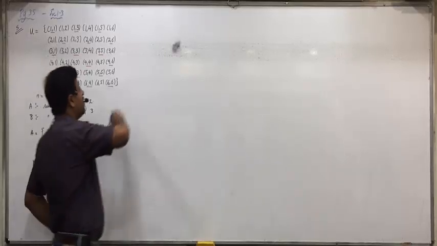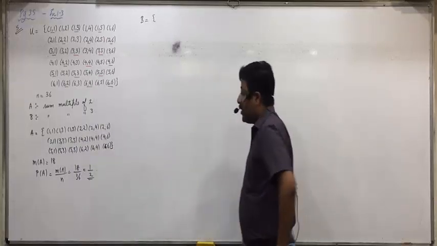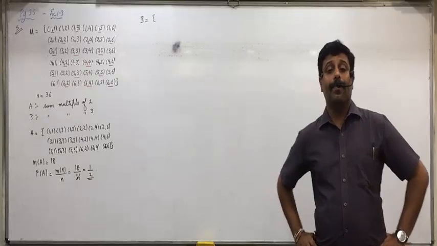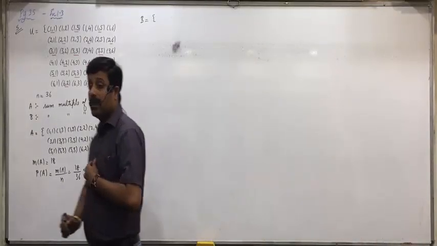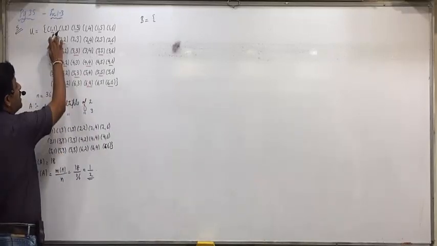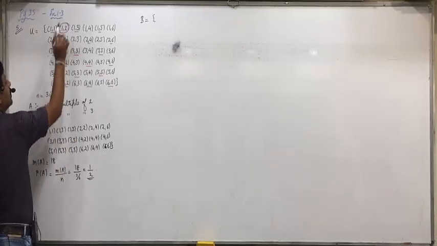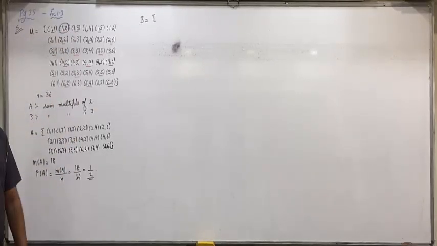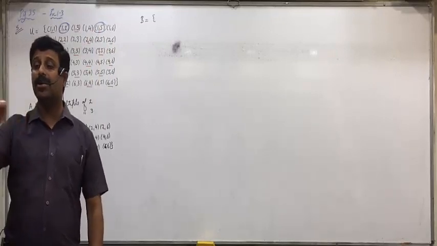In the same manner, we can find event B also now. Raise your hand who is still doing up till here. Shall I proceed with event B? Now the sum is a multiple of 3. 1 plus 1, 2, not a multiple of 3. 1 plus 2, 3 is a multiple of 3. 1 plus 3, 4 is not a multiple of 3. 1 plus 4, 5 is also not a multiple of 3. 1 plus 5, 6 is a multiple of 3. 1 plus 6, 7 is not.